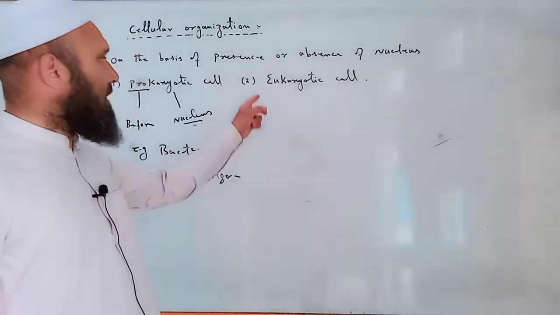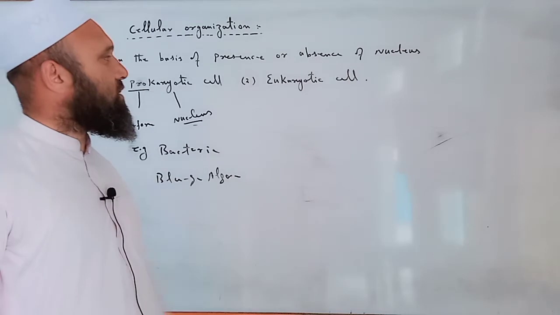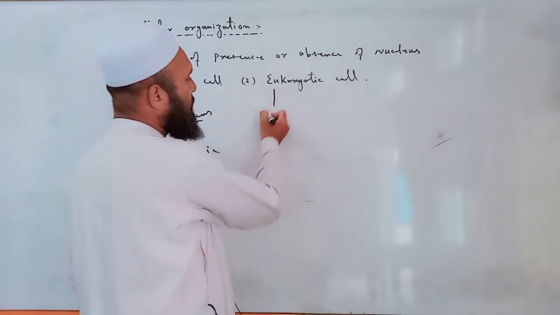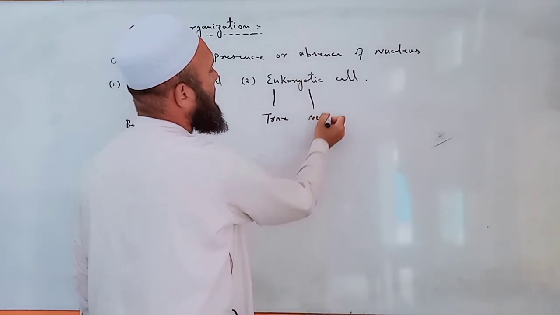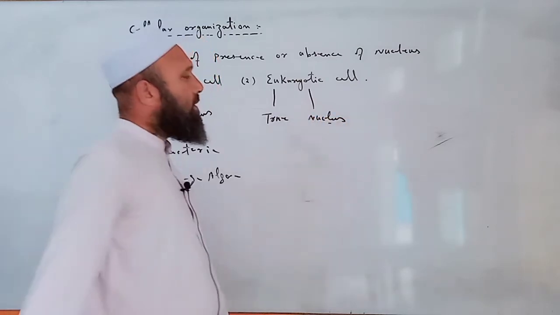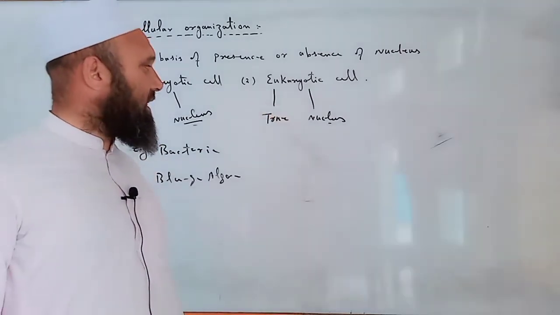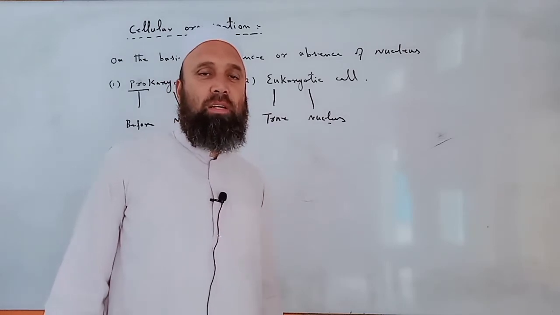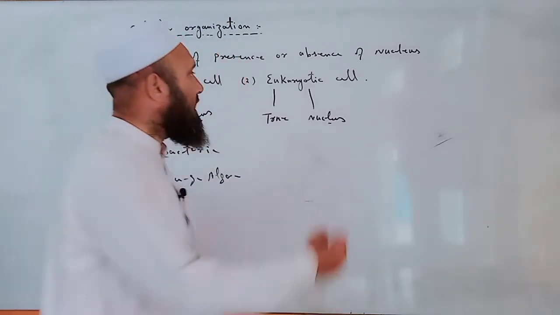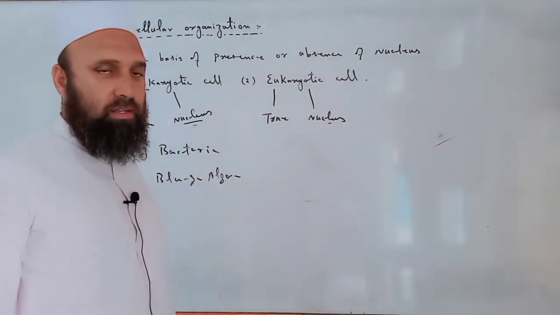The second type of cell on the basis of nucleus is eukaryotic cell. Eu means true, karyon means nucleus. That means that eukaryotic cell contains a true nucleus. A double membrane bounded organized nucleus is present in eukaryotic cell.